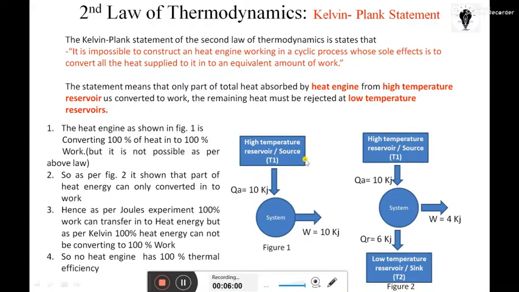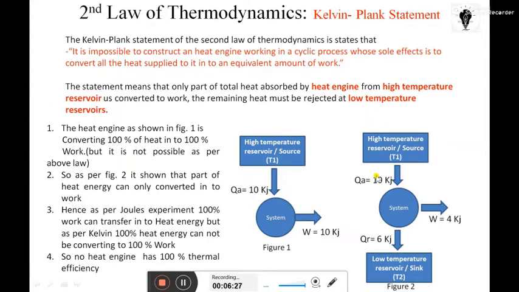Two things come into the picture here: the high temperature reservoir is a new term, the low temperature reservoir is another new term, and thermal efficiency is again new for you. I feel it is not new, but it is new for some students. So we will discuss the meaning of those new terms. Before that, just focus on this diagram.